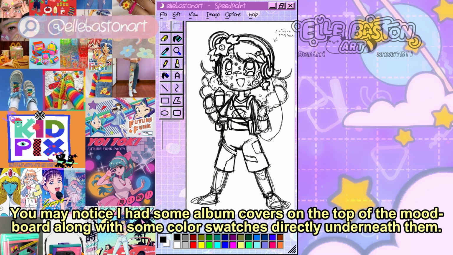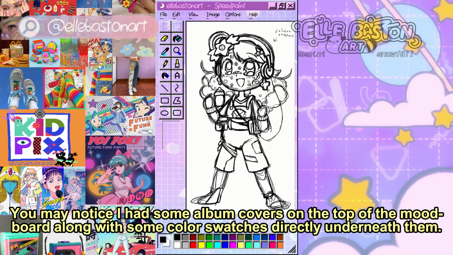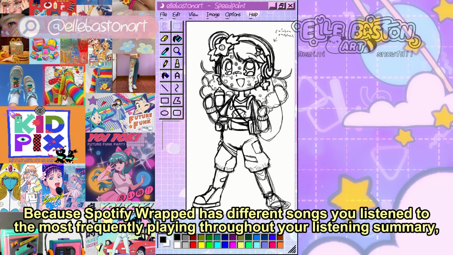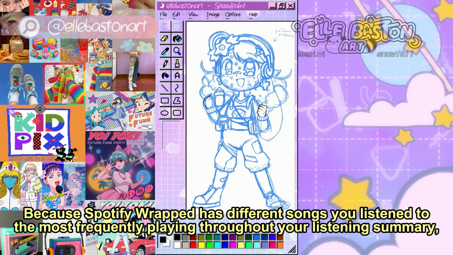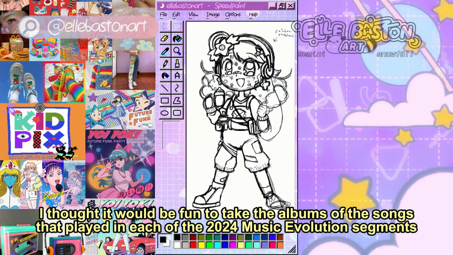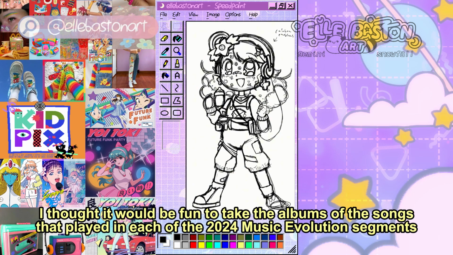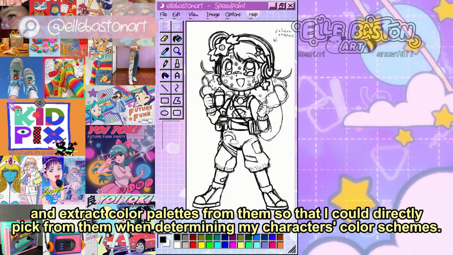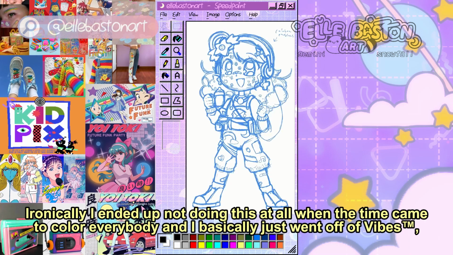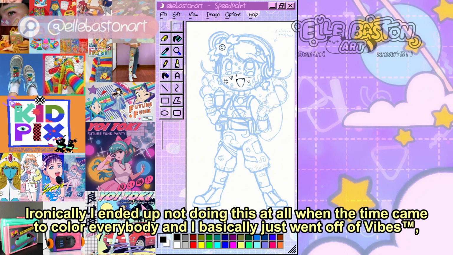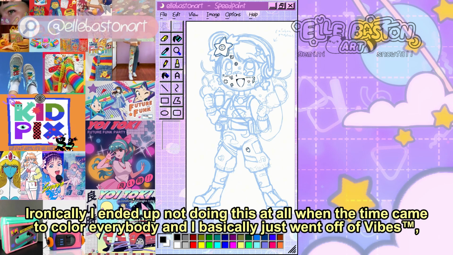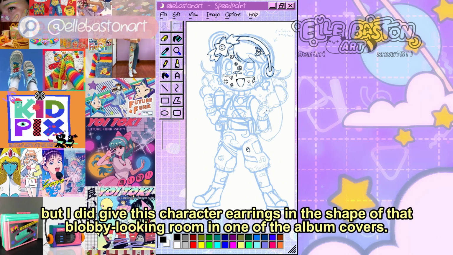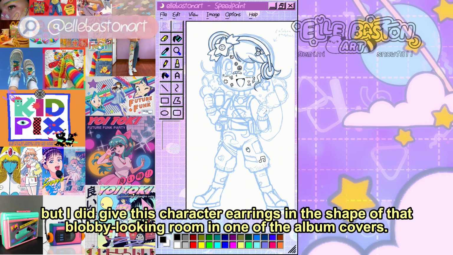You may notice I have some album covers on the top of the mood board along with some color swatches directly underneath them. Because Spotify Wrapped has different songs you listen to the most frequently playing throughout your listening summary, I thought it would be fun to take the albums of the songs that played in each of the 2024 music evolution segments and extract color palettes from them so that I could directly pick from them when determining my character's color schemes. Ironically, I ended up not doing this at all when the time came to color everybody, and I basically just went off of vibes, but I did give this character's earrings the shape of that blobby looking room in one of the album covers.